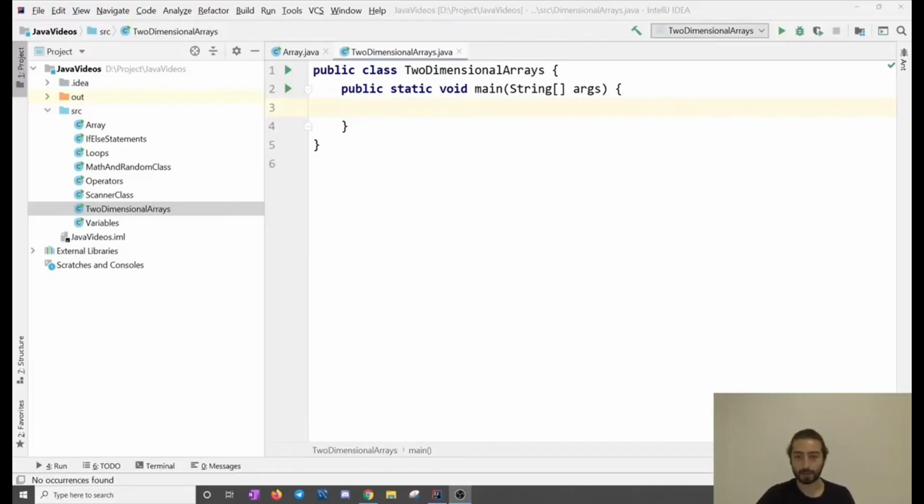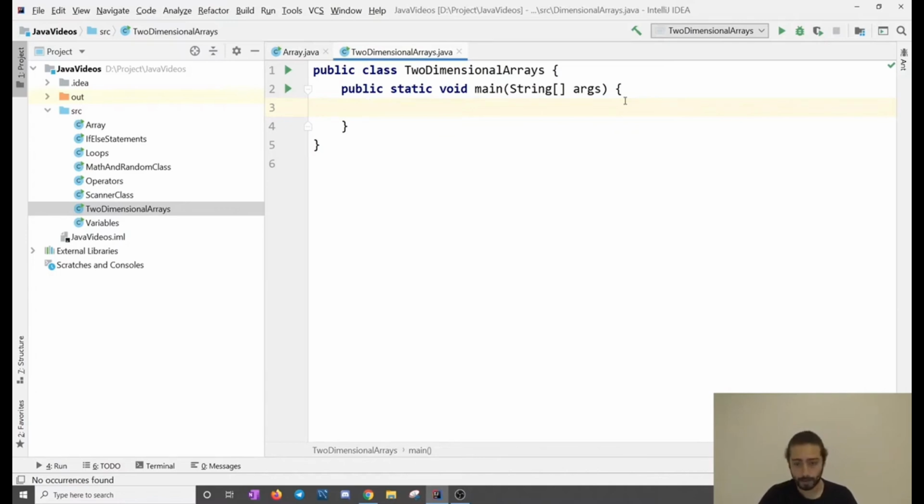This class we're going to be talking about two-dimensional arrays. So what is the difference between arrays and two-dimensional arrays? Basically, the biggest difference is, do you remember how we talked about arrays being like boxes? It's a box and then we split it up and we put values inside the array. Just like that, we have more than one array inside a two-dimensional array. Let me show you what I mean.